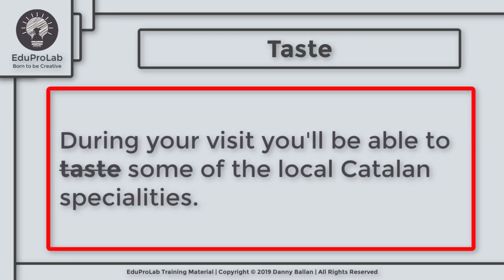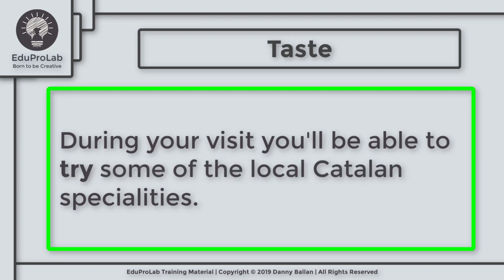Now let's move to the next keyword, taste. Let's take a look at this first example. During your visit, you will be able to taste some of the local Catalan specialties. When you taste something, you put a little into your mouth to see what it is like. And this is not exactly what we have in mind here. When you have something to eat or drink for the first time, you try it, you don't taste it. And this is the meaning we need here. So here we should say, during your visit, you will be able to try some of the local Catalan specialties.